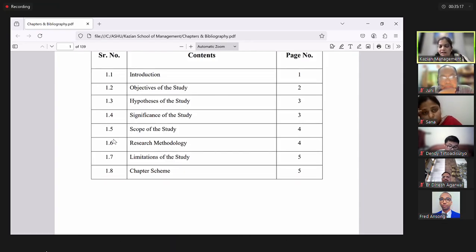Because when we go ahead with our Viva, we have markings for both. We have separate markings for thesis and separate markings for Viva. So let's not lose marks on our thesis.